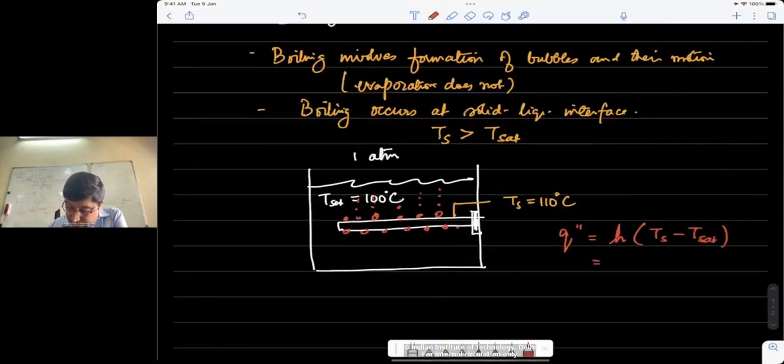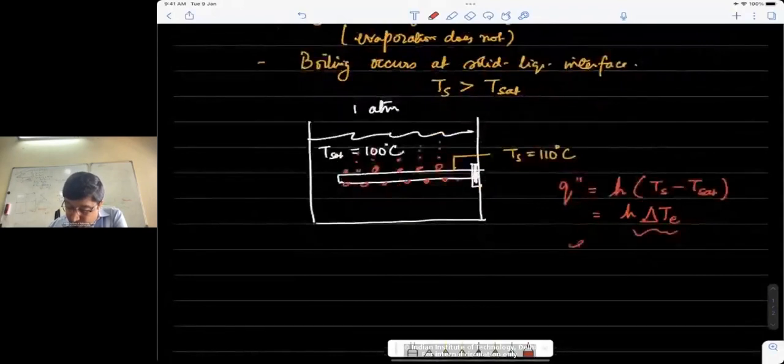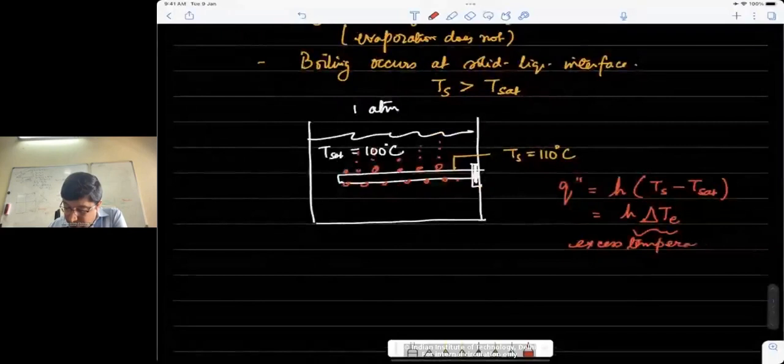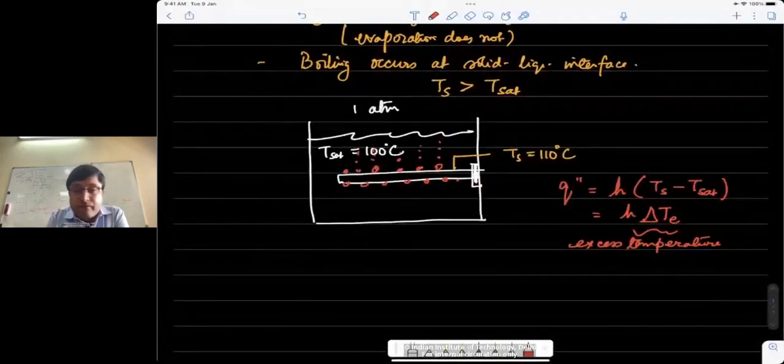And this difference, Ts minus Tsat, is going to be frequently written from now on as delta Te, where delta Te denotes the excess temperature. So it is basically the temperature over and above the saturation condition at a given pressure.